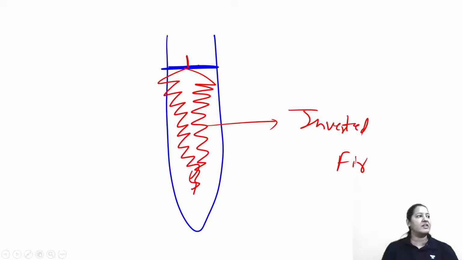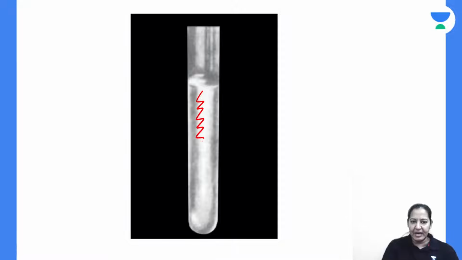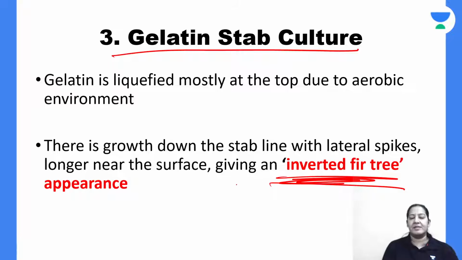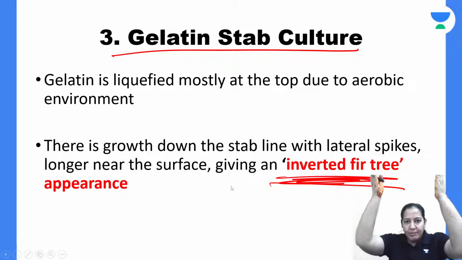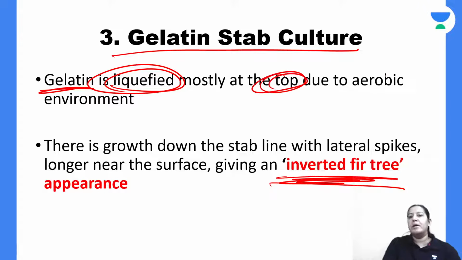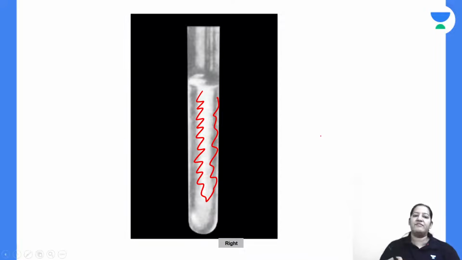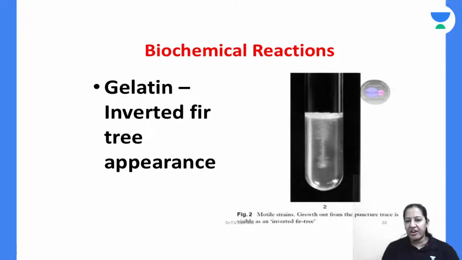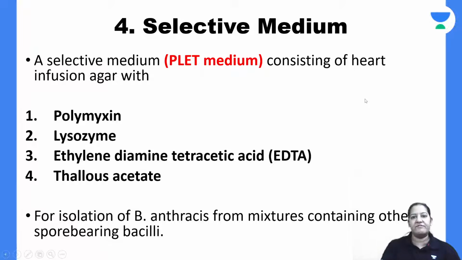Inverted Christmas tree appearance. Please appreciate the inverted fir appearance on the gelatin. This is known as inverted fir appearance because maximum oxygen is present at the top. Maximum liquefaction is at the top. And as we go down, the oxygen decreases. So liquefaction decreases. So gelatin is maximum liquefied at the top because of the aerobic condition. So it is inverted fir appearance. If you can zoom out and see this image, it is inverted fir.